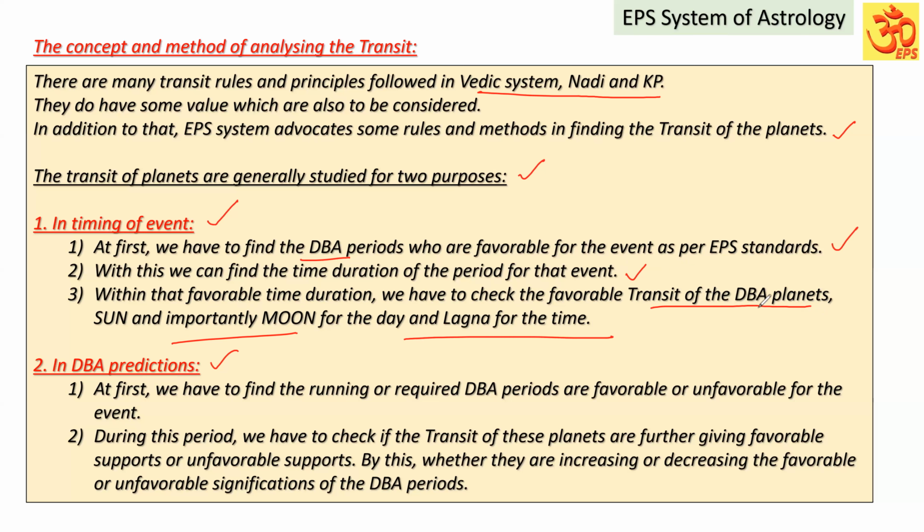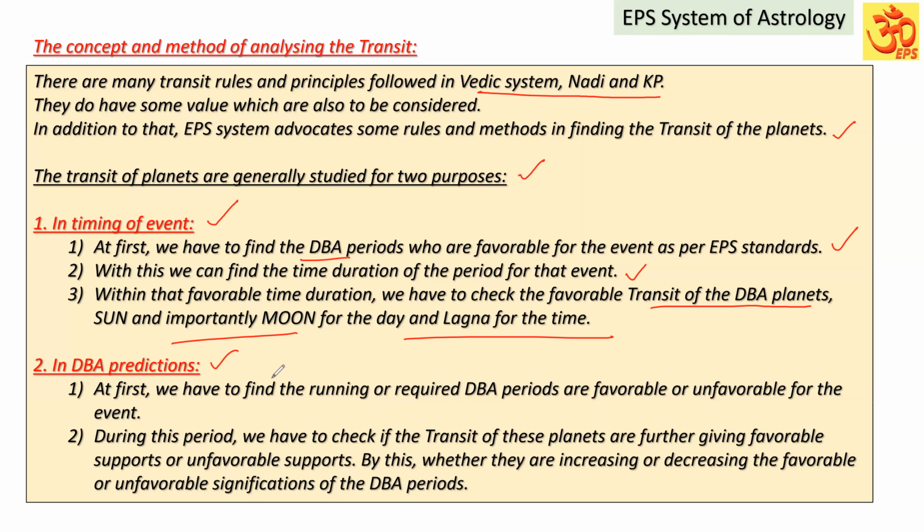So we have to study importantly the Dasa Bhukti Antara planets. We have selected some Dasa Bhukti Antara planets for an event, for the timing of event. Those planets' transit we have to check, and the Sun also can be taken, and importantly the Moon to fix the day or find the day for the timing of event, and Lagna for the particular time. That is in timing of event.